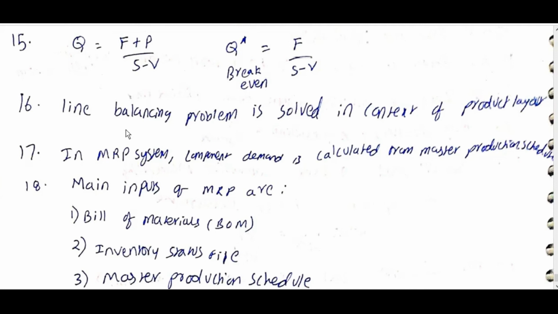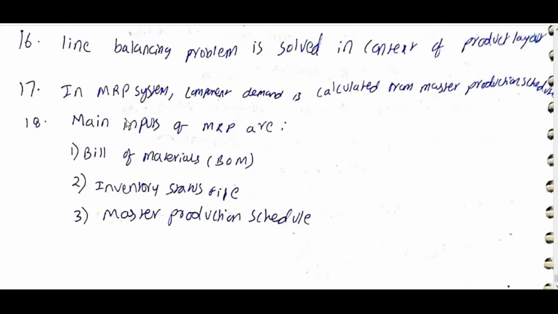Line balancing problem is solved in context of product layout. In MRP system, component demand is calculated from master production schedule. Main inputs of MRP are bill of material, BOM, inventory status file, master production schedule.